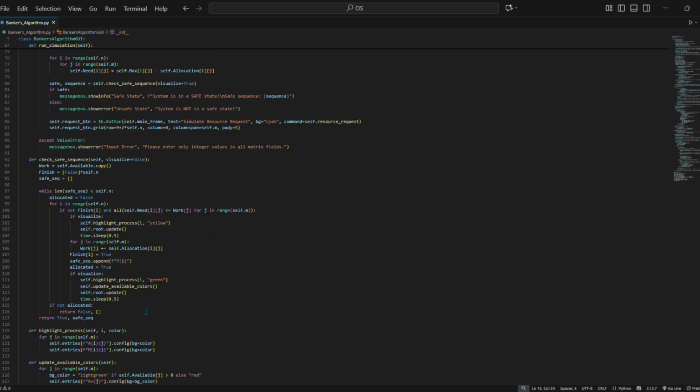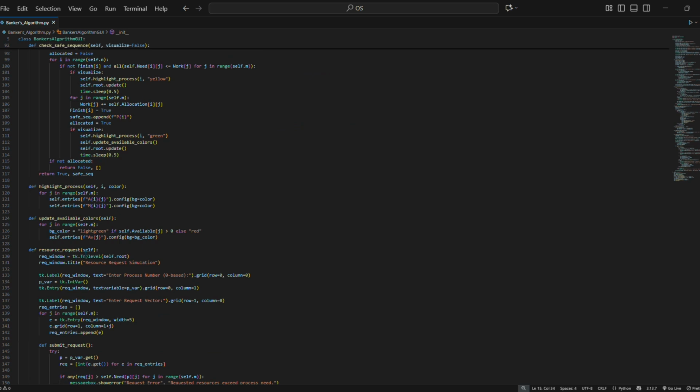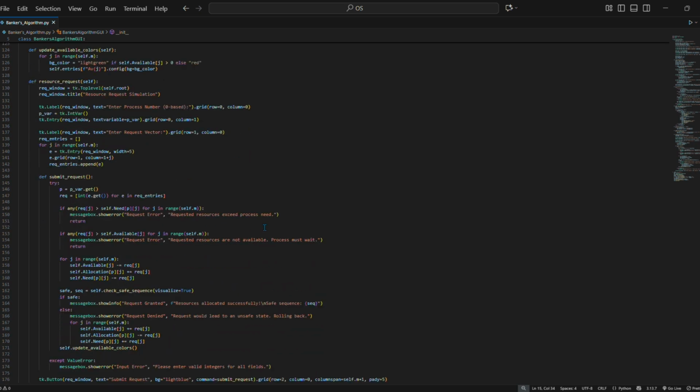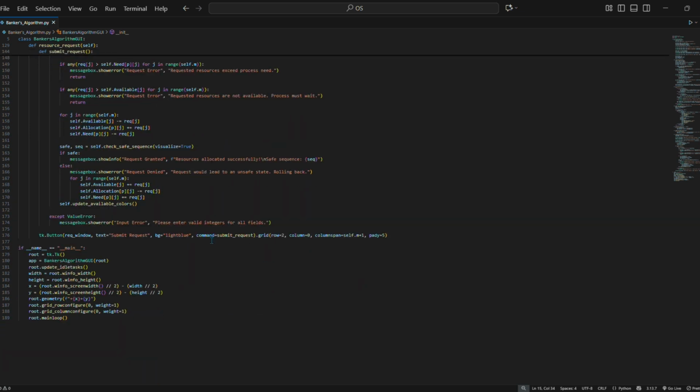And we have three main functions which are used to highlight process, update availability colors and resource requests. And another function is created to submit the request and register whether the request is declined or approved, also known as safe or unsafe. And this is the whole GUI concept we have introduced.